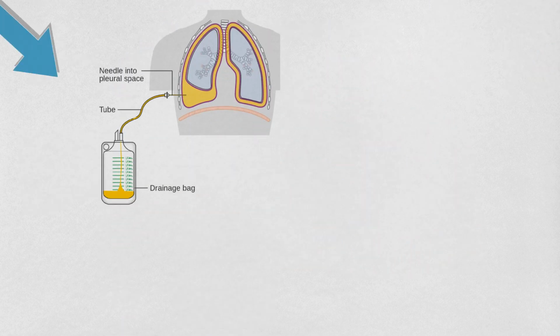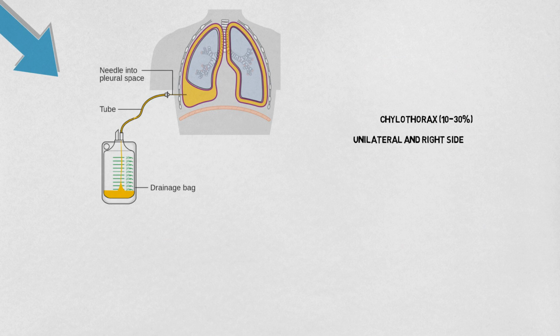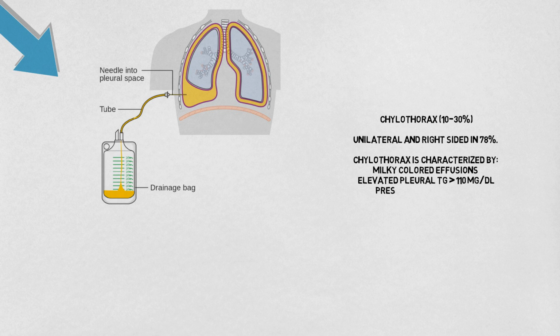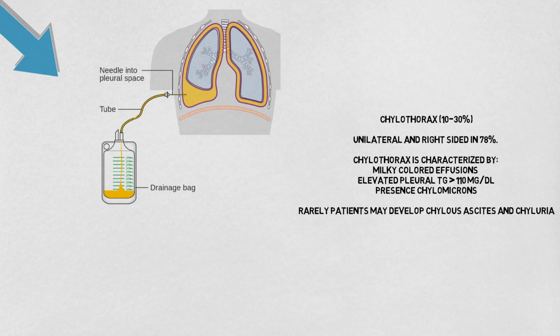Pleural effusions are common in LAM patients and are often chylothoraces. These are unilateral and right-sided in the majority of patients. Chylothorax is characterized by milky-colored effusion with elevated pleural triglycerides and positive chylomicrons. Rarely, patients may develop chylous effusions in other locations such as chylous ascites and chyluria.